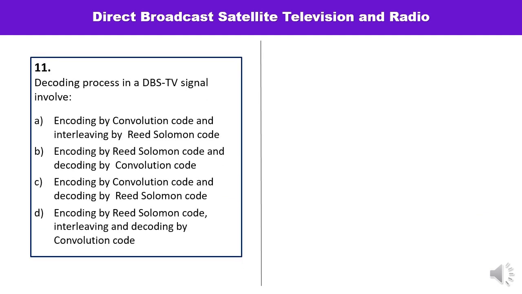Question number 11 is, decoding process in DBS TV signal involves: encoding by convolution code and interleaving by Reed-Solomon code; encoding by Reed-Solomon and decoding by convolution; encoding by convolution and decoding by Reed-Solomon. So read all these 4 options carefully and you will be able to pick the correct one. Decoding process in DBS TV signal involves encoding by Reed-Solomon code, interleaving and decoding by convolution, and the answer is D.